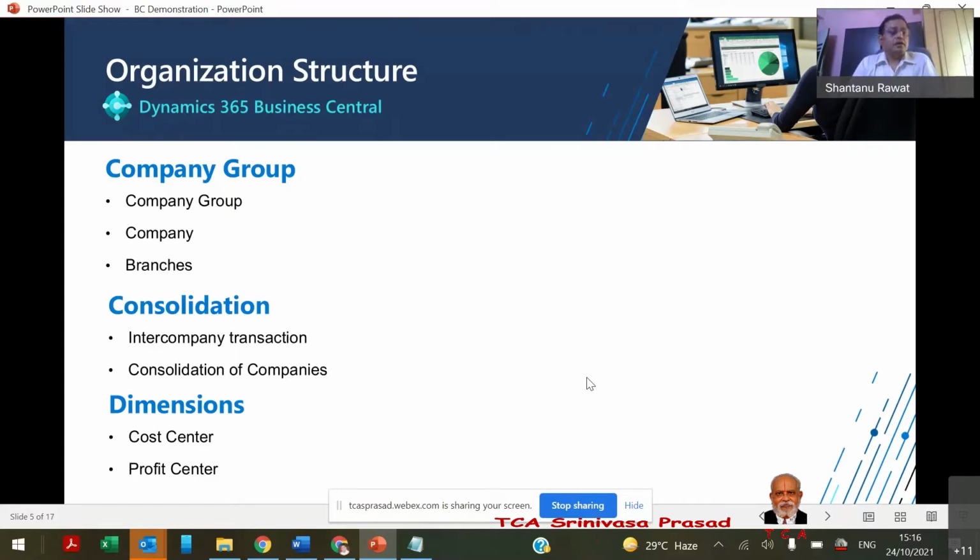Under this organization structure, the dimension functionality is there, where we can tag all types of transactions. We use this functionality for cost center and profit center definition, where we can classify and define various transactions based on the cost center and profit center.